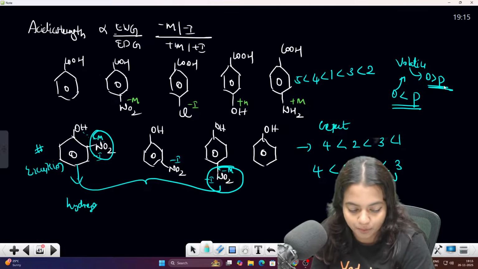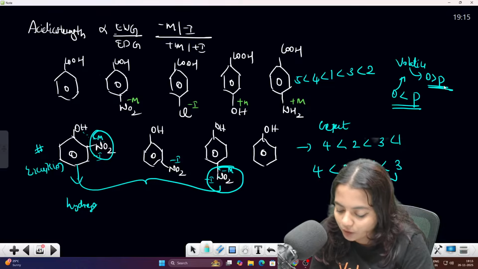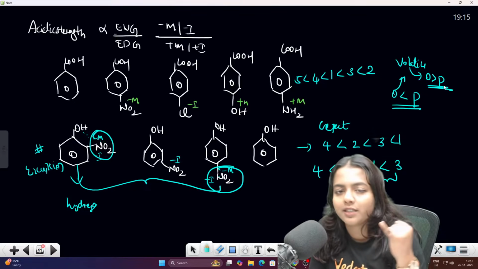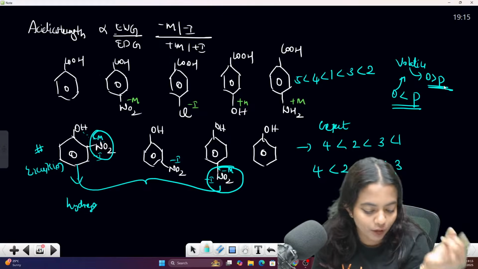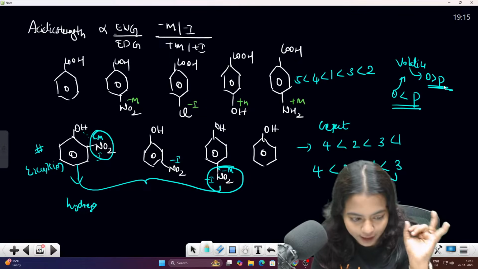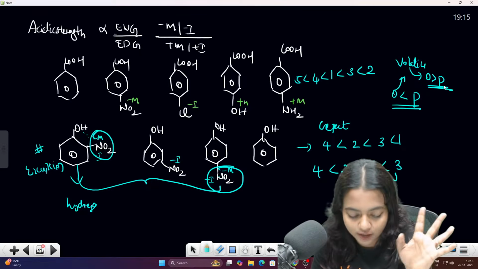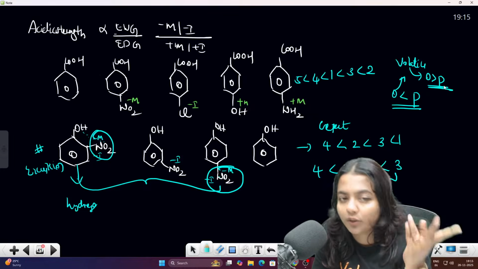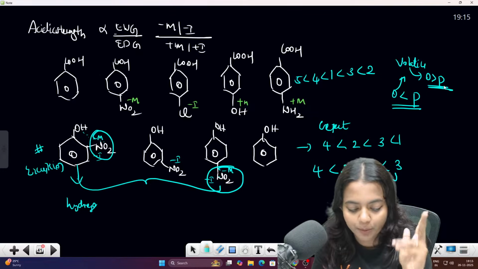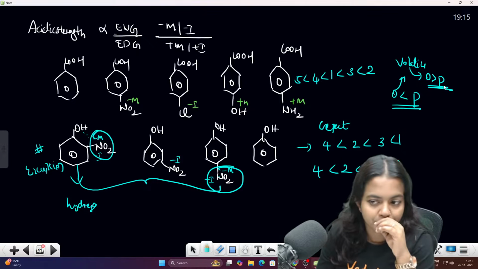Okay, this is also another important point. Volatility also will be more for the ortho. So, listen, the acidic strength will be more for the paranitrophenol, and the boiling point also will be more for the paranitrophenol because of the intramolecular hydrogen bonding. Volatility, vapor pressure, the pK value, everything will be more for the orthonitrophenol. Clear?